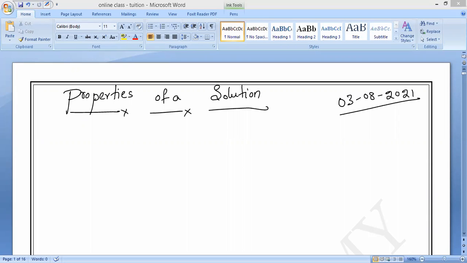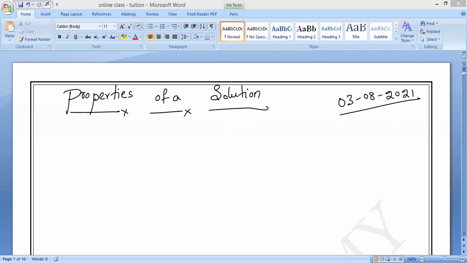So now let us come here. In today's class, we are going to continue from that concept. We are going to conclude the properties of solution and what the types of solutions are. Now, first coming to the properties of solution.